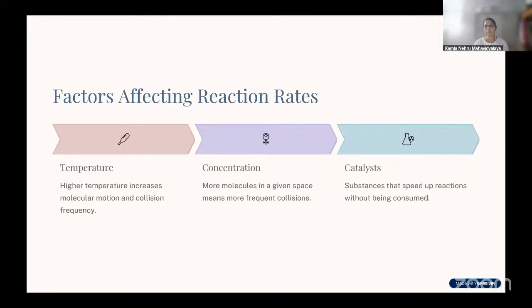Similarly, catalyst. A catalyst is a substance which speeds up the reaction, but it doesn't participate in the reaction. Its form may change. If the catalyst is present in the solid state, after the reaction it may convert into liquid or any other state, but it will not participate in the reaction.